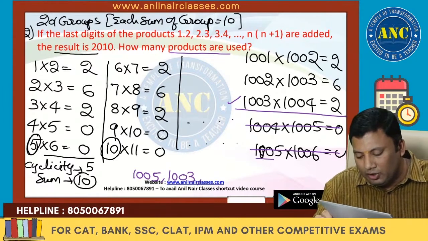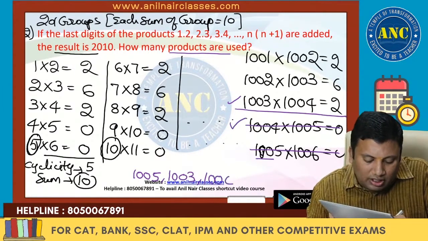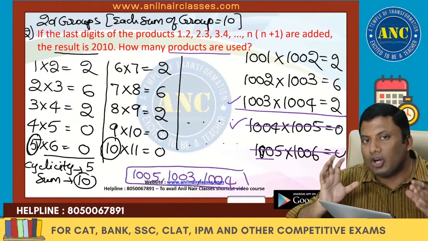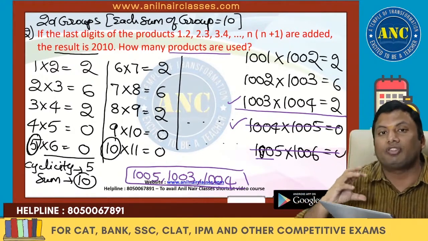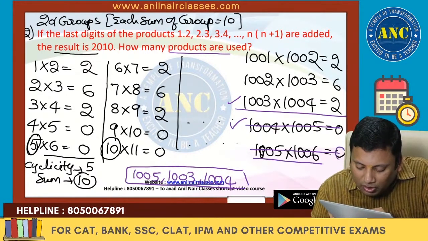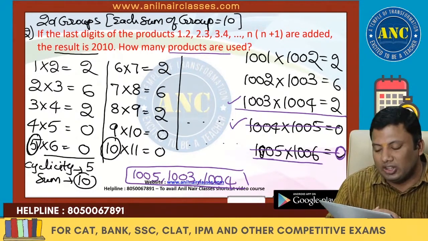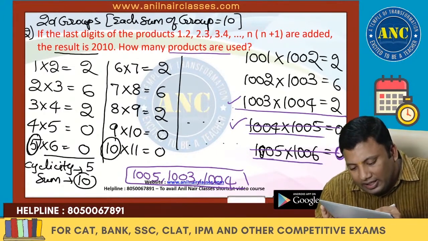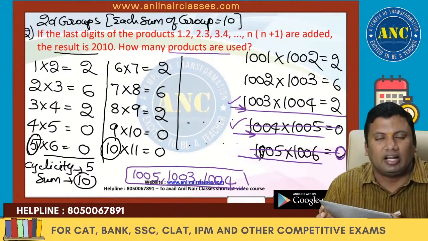1003 products can be used. These unit digits are 0, so these also can be used. So the answer is not 1005. It could be 1003 products or 1004 products, because the 1005th product is 1005 into 1006, whose unit digit is 0. 2010 plus 0 is still 2010, and these also are 0. So you can take till here, or till here, or till here.